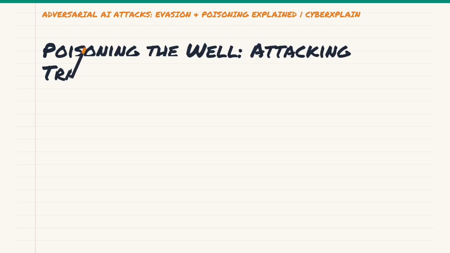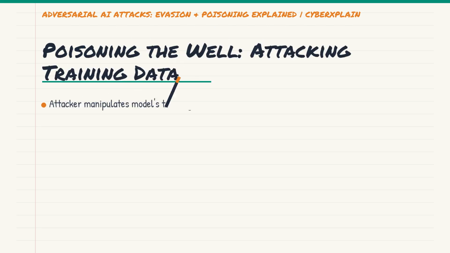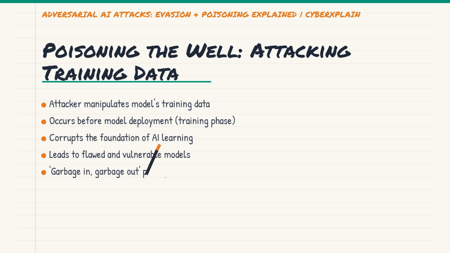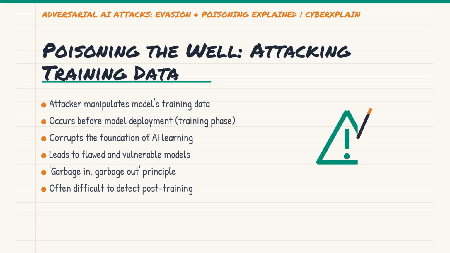Alright, let's shift gears from tricking a live AI to something even more insidious: data poisoning. Unlike evasion attacks that happen at inference time, poisoning attacks occur much earlier, during the training phase of the machine learning model. Think of it like a chef trying to make a delicious meal, but someone secretly sneaks in bad ingredients before the cooking even begins.